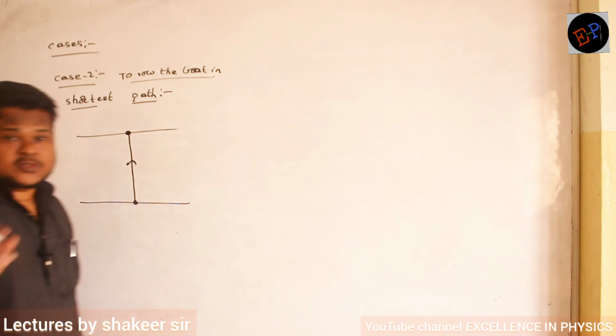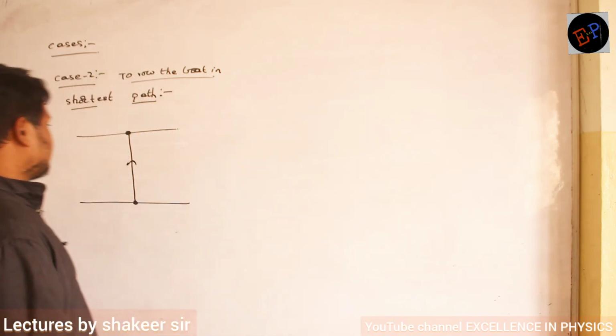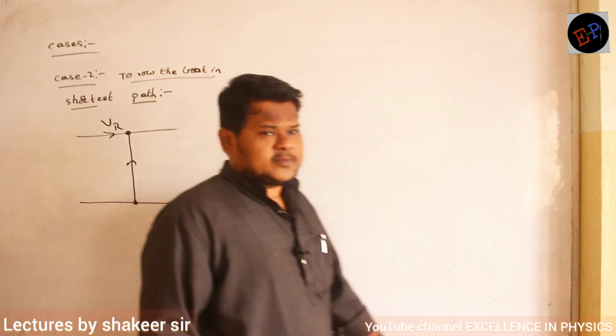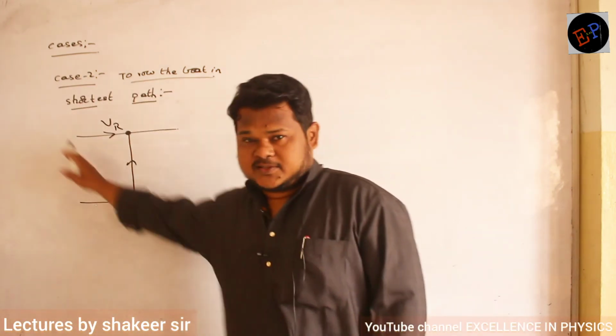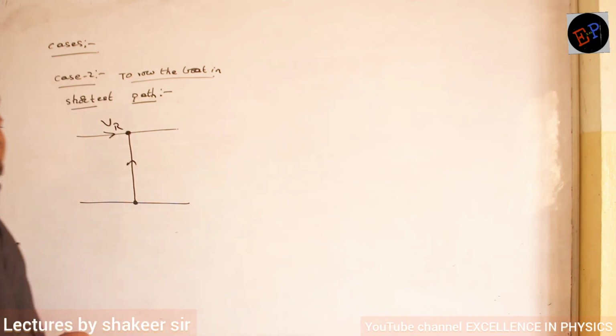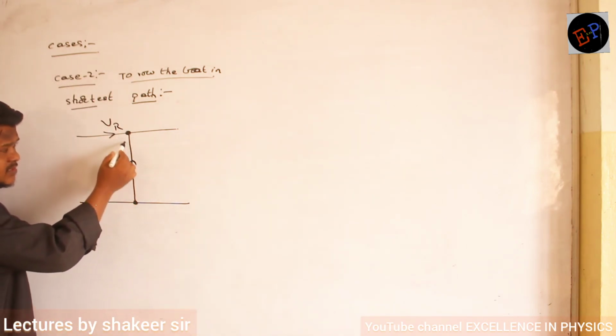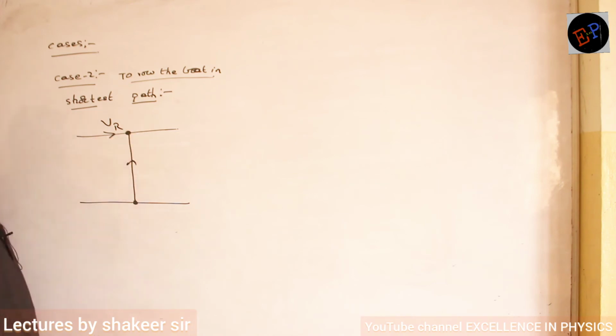Then how should he row the boat? River velocity is in this direction. River is flowing in this direction. Now can anybody say? He should row in this direction. Very good. Clear now? Because now can you say what is this velocity, ma? What is this velocity? Yeah? This should be the resultant velocity.